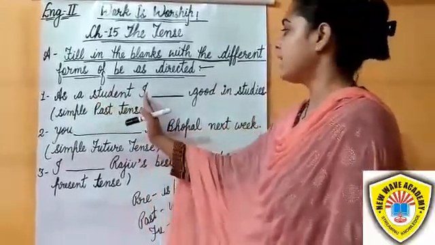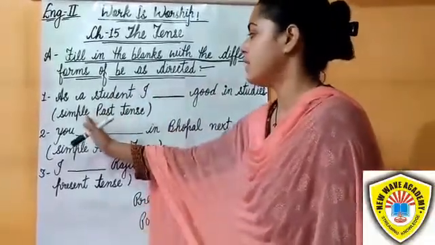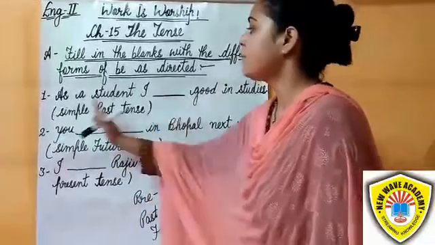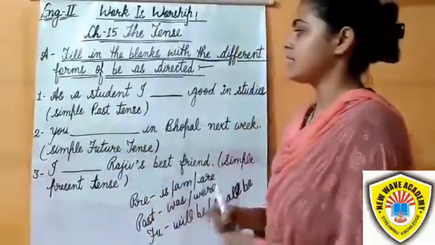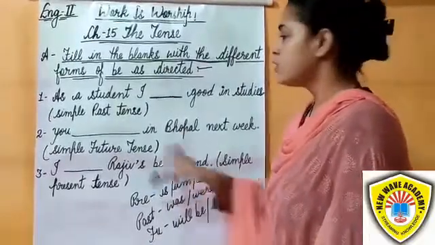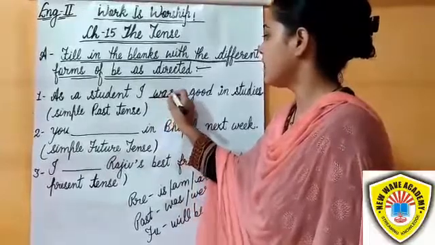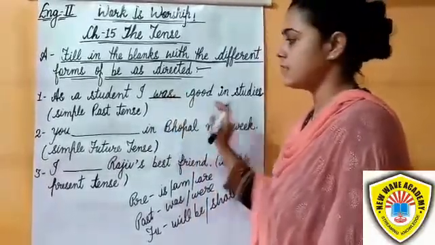So, as a student, I blank good in studies. We have to put it according to simple past tense. In simple past tense, we use was and were in the be verb, so with I we use was here. I was good in studies.